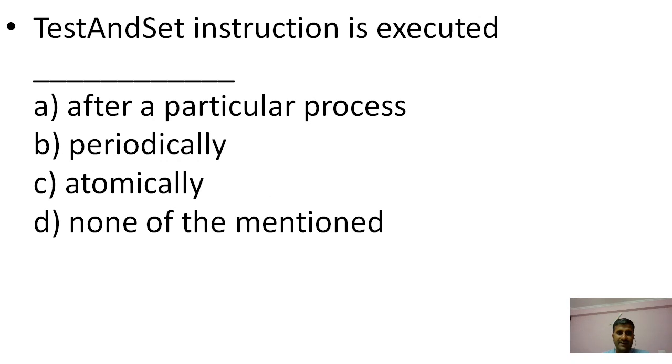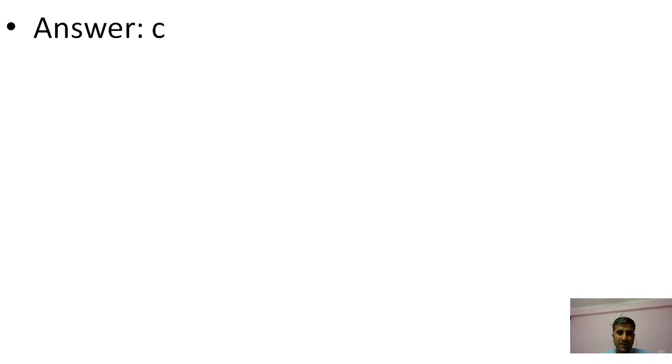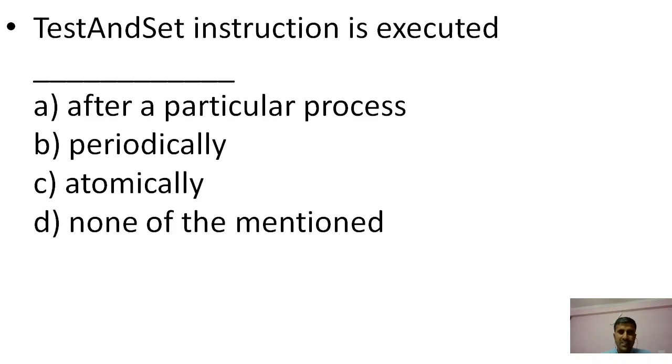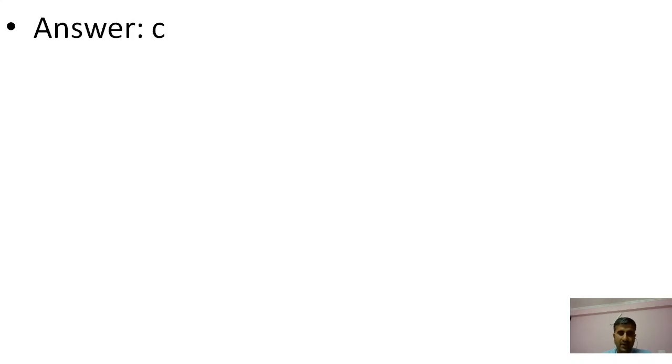Test and set instruction is executed after a particular process: A, B periodically, C automatically, or none of the mentioned. C is the right answer. Test and set instruction is to be executed automatically.